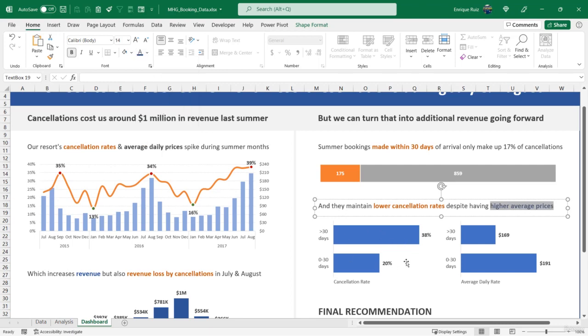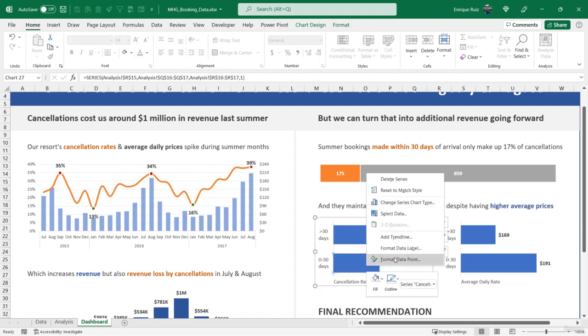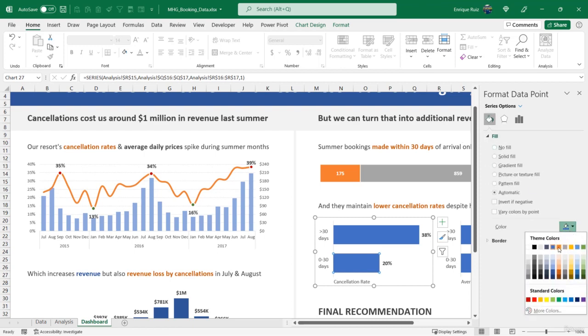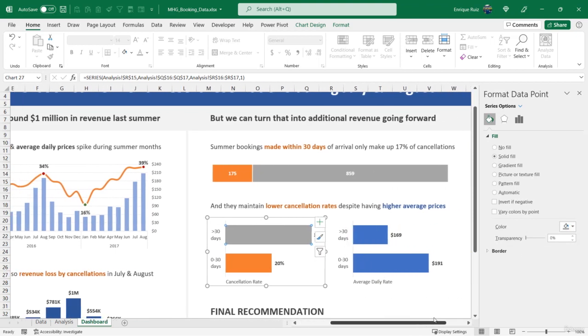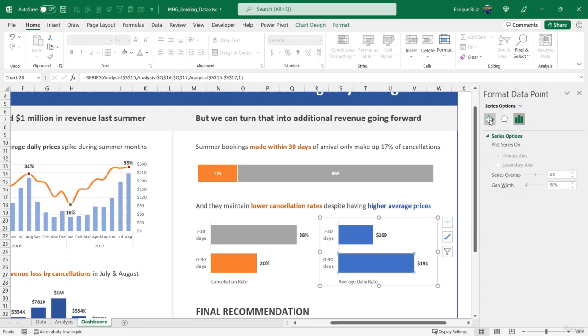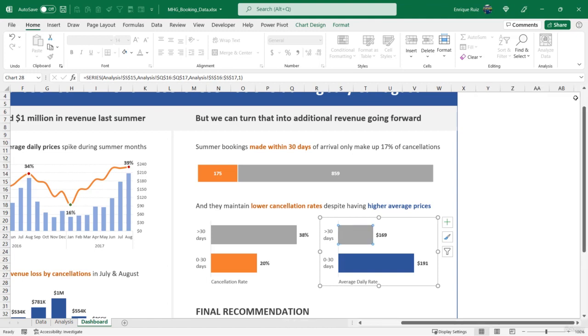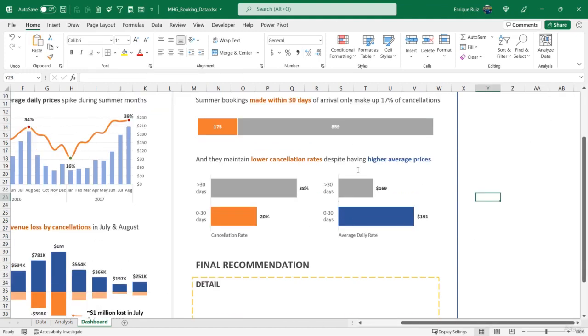And then let's just highlight the 0 to 30 day series here. So this is cancellations, let's make it orange. And this is the other series, so let's mute that out. And these are daily rates, so we need to make this blue and mute this one out. And now that I'm looking at these bars, I'm thinking that the baseline isn't starting at 0 here, because this is really not that much bigger than 169.